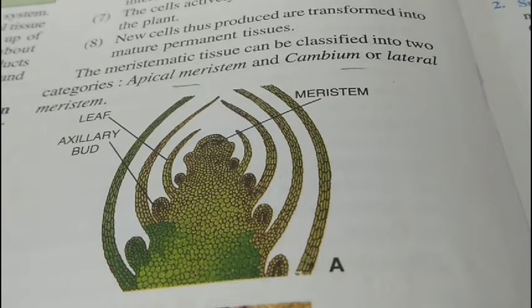Welcome class 9. This is a revision video on the chapter tissue. Tissue is a group of similar cells which have a common origin and they perform a specific function.